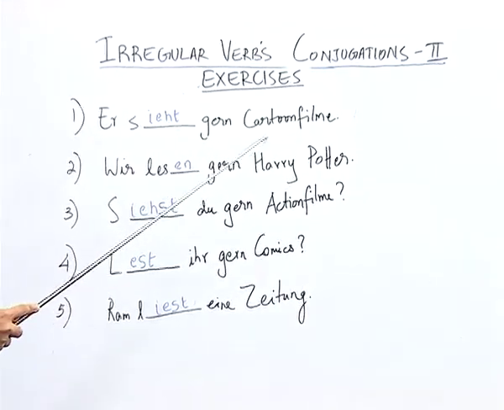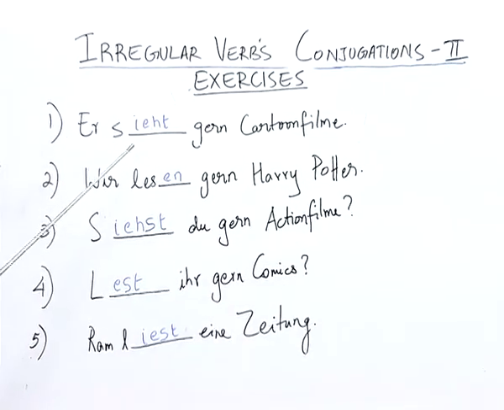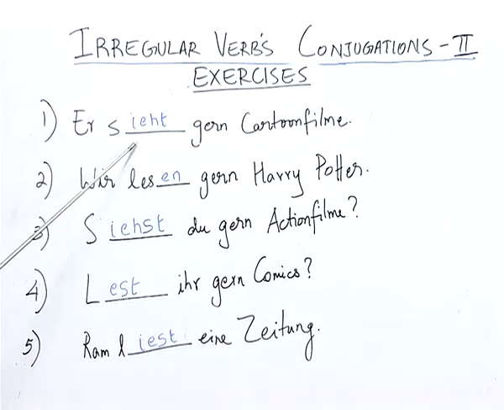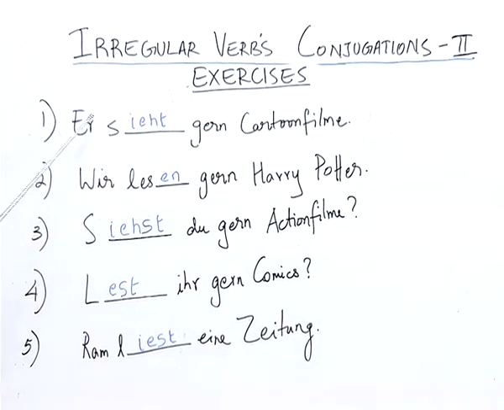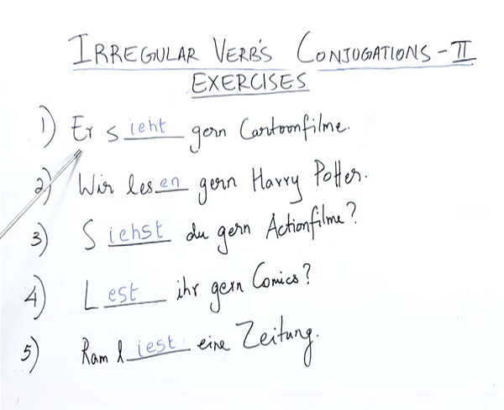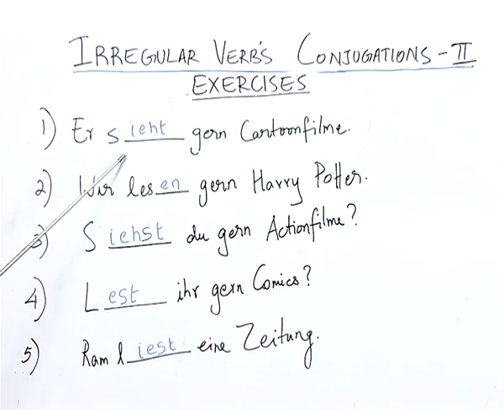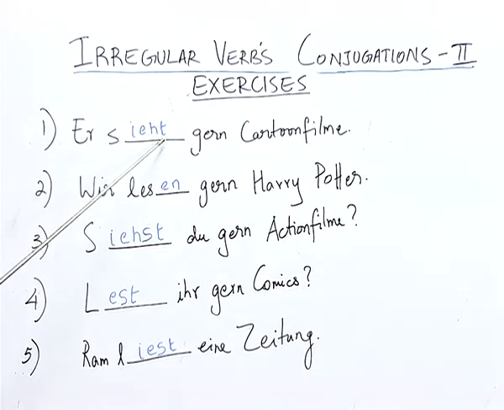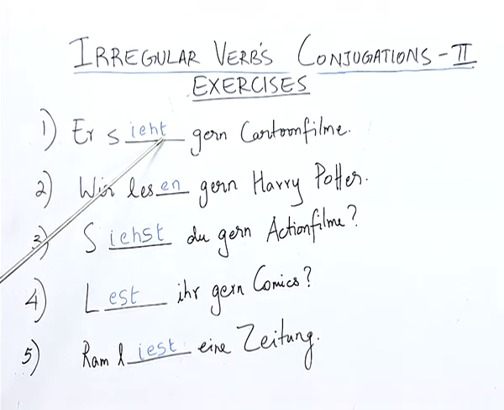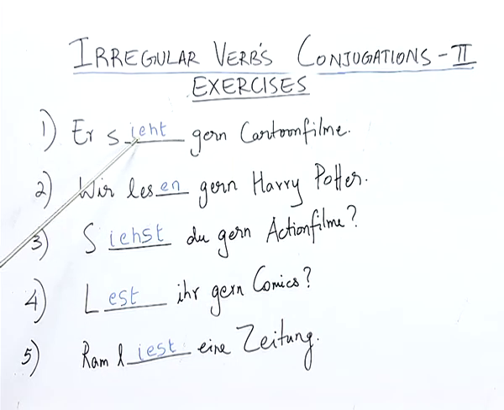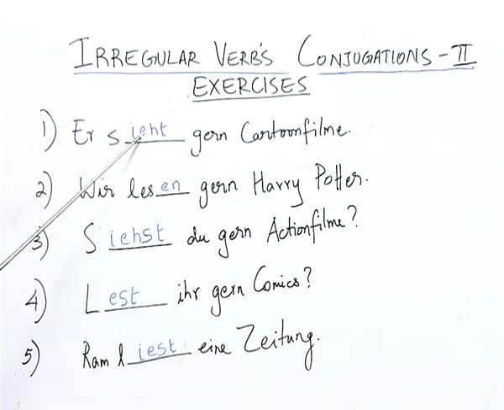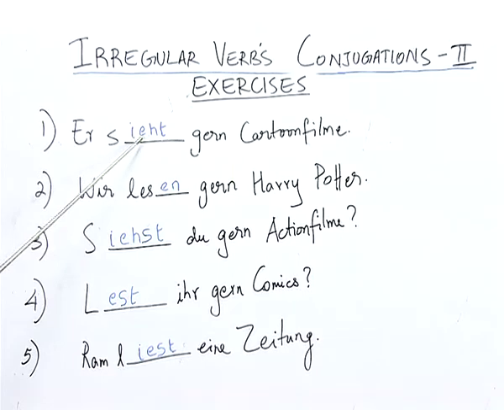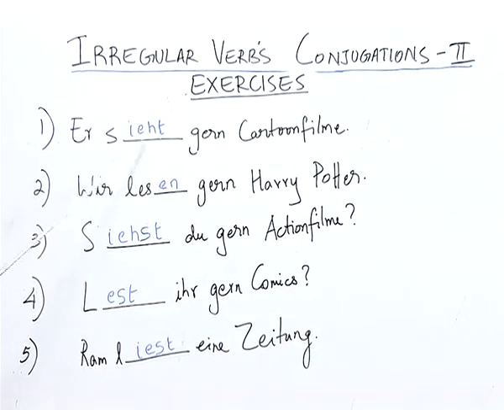Er sieht gern Cartoonfilme. Here the verb is sehen, and with the third person singular it is conjugated as sieht. So, the change is taking place not only at the end with the addition of t, but also the vowel e, which is in the infinitive, is replaced by two vowels, I and E, or in German E and A. The answer is right.